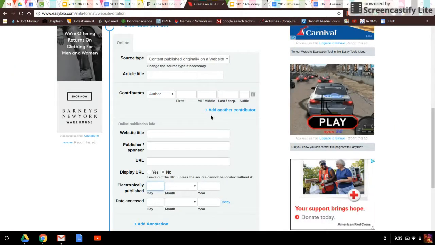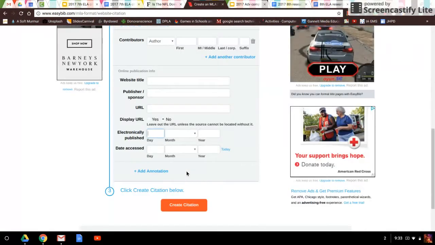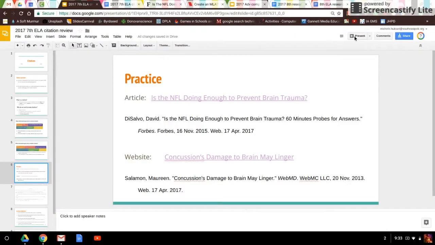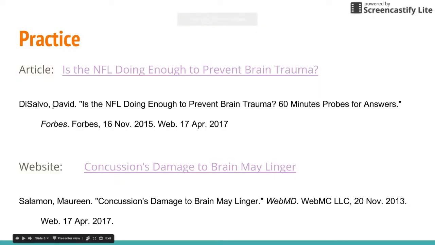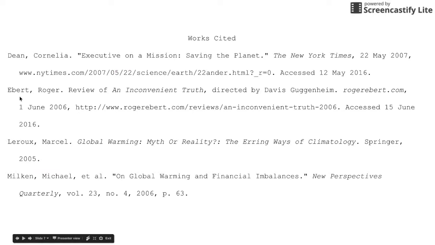So I would fill that into EasyBib. And once I have all of this filled out, now I can create my citation. Okay. The last little bit that I need to do, the date accessed, you can just use today's date for that. And once I click on this, it's going to give me a citation that's already created that's in this type of format right here. And so I can actually copy and paste that into my Works Cited page.